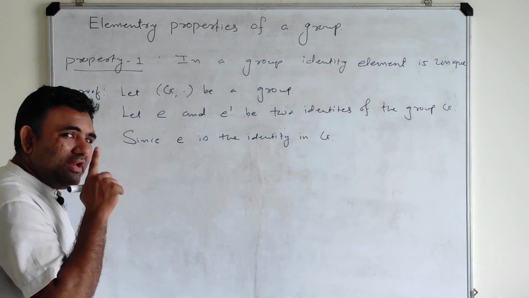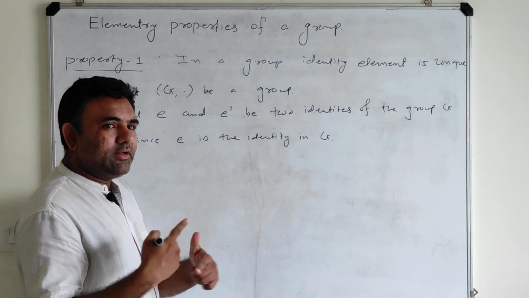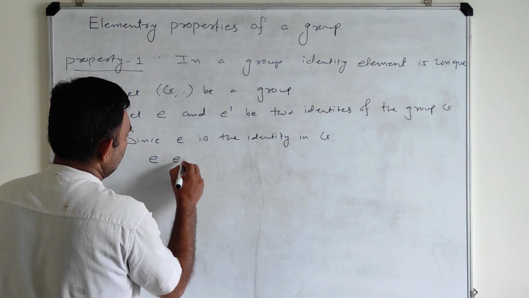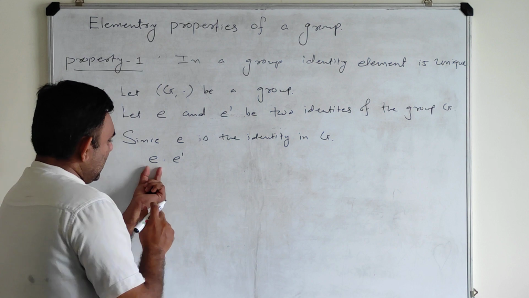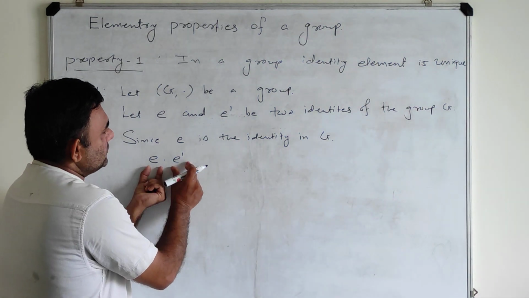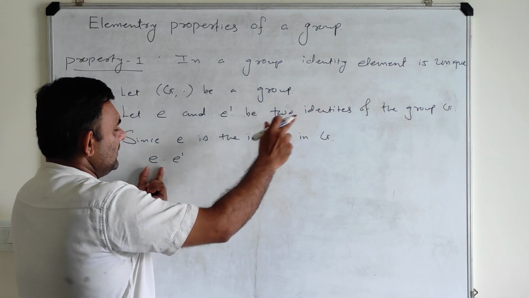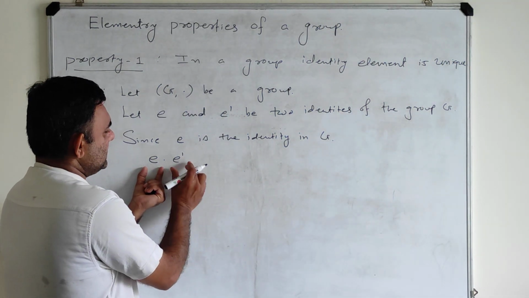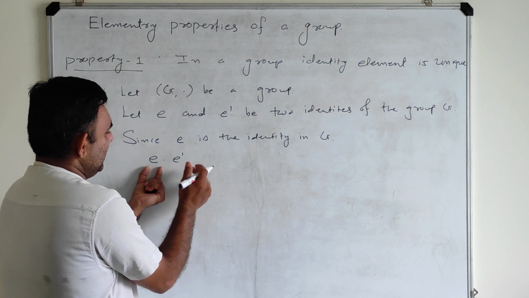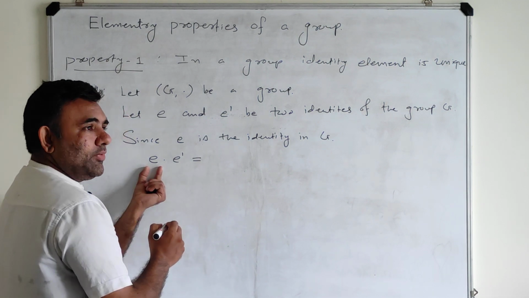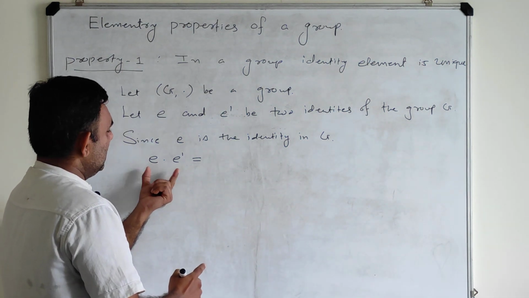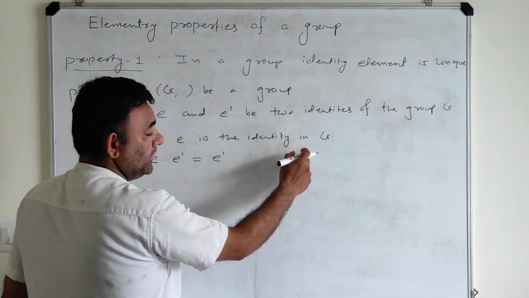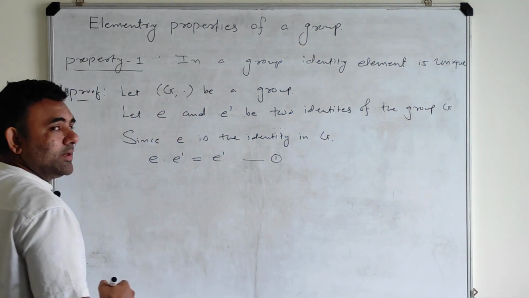If you multiply any element with the identity element, you get that element back. So consider E · E'. Now E is the identity, and E' is an element of G. So by the definition of identity, this quantity is going to be E'. The reason is that E is the identity in G. Say this is result number 1.